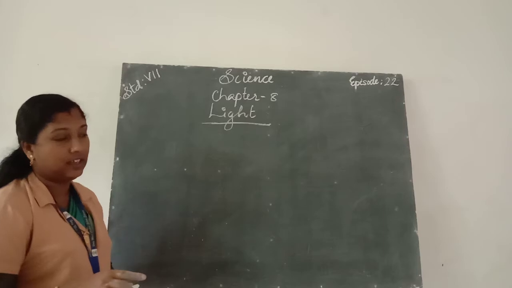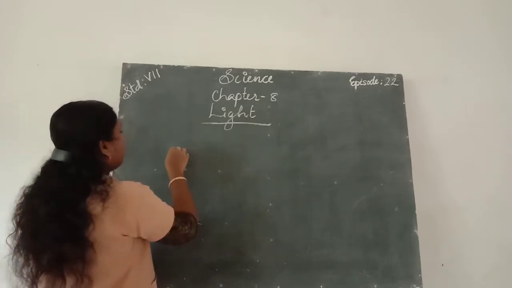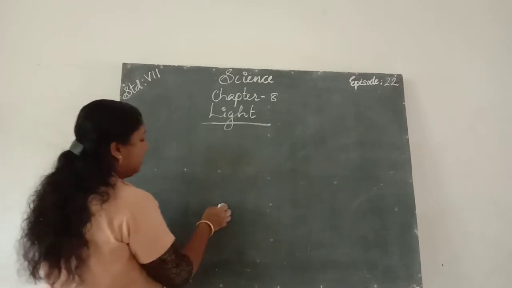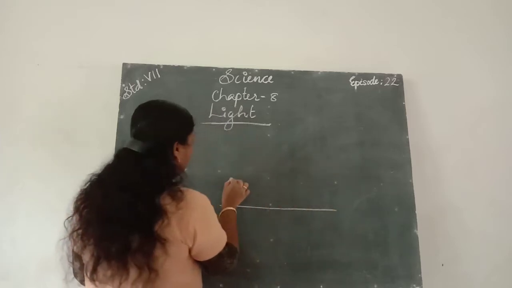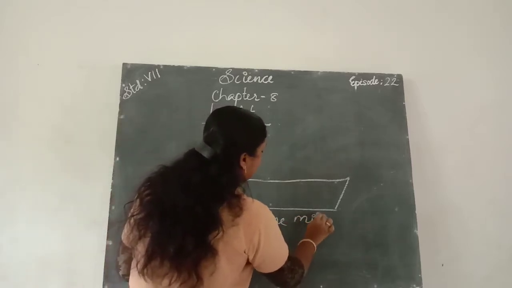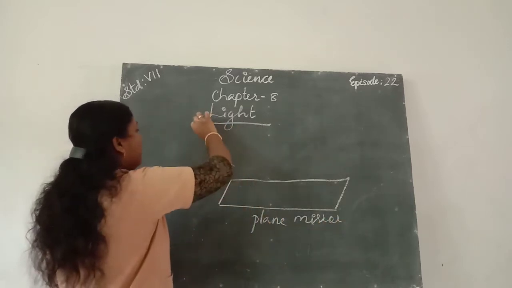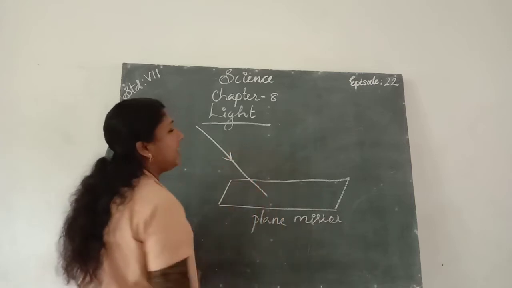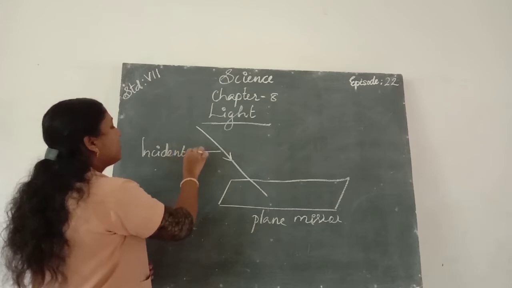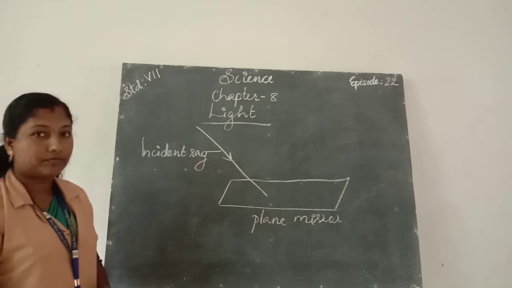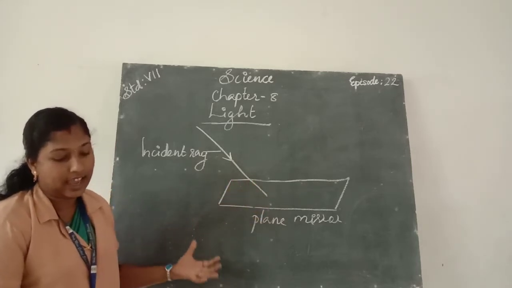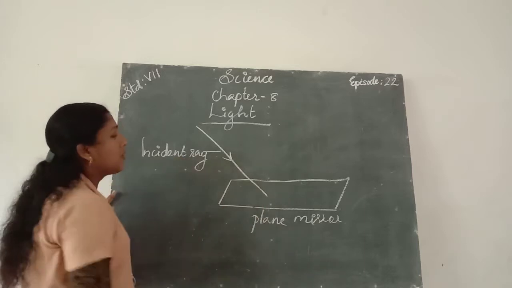Before we learn the laws of reflection, first we have to understand what an incident ray is and what a reflected ray is. For the laws of reflection, first of all we need a plain mirror. If light is incident on a plain mirror, that light ray is called the incident ray, the ray of light that strikes the reflecting surface.